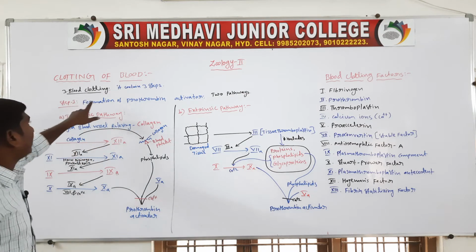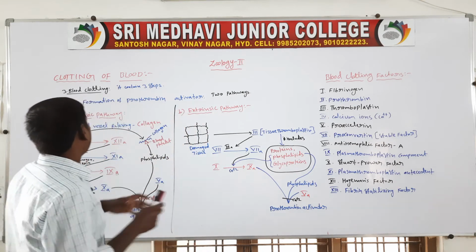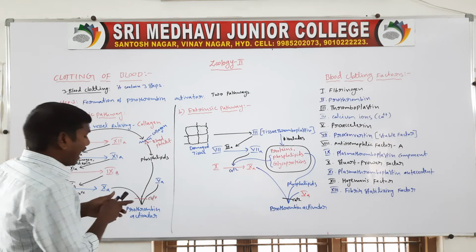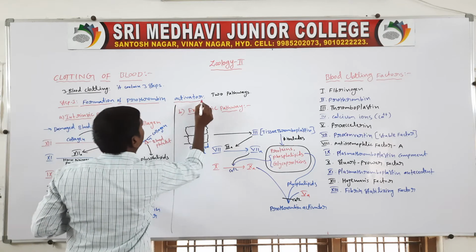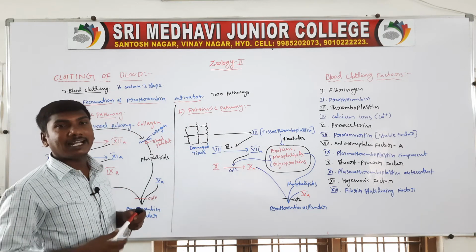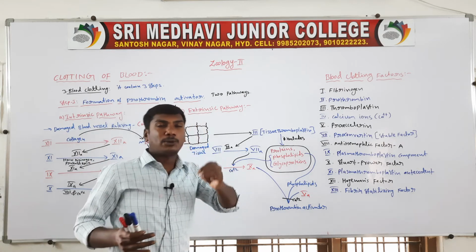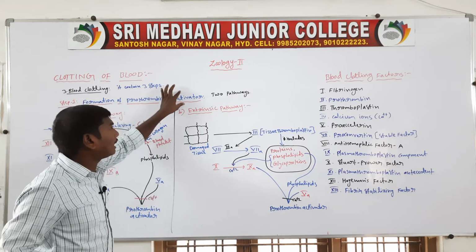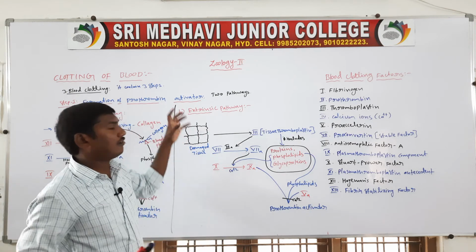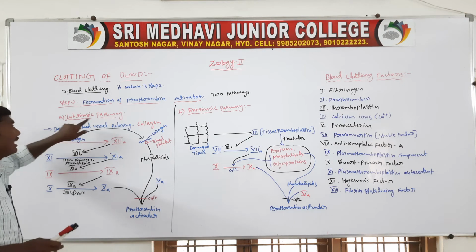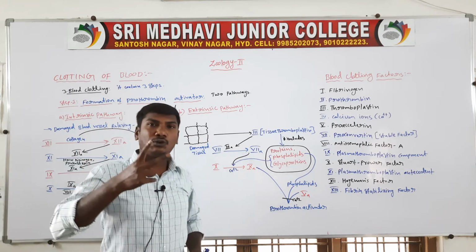The blood clotting mechanism contains three steps. The first step is the formation of prothrombin activator. Prothrombin activator is formed by two pathways: the first is the intrinsic pathway, and the second is the extrinsic pathway.